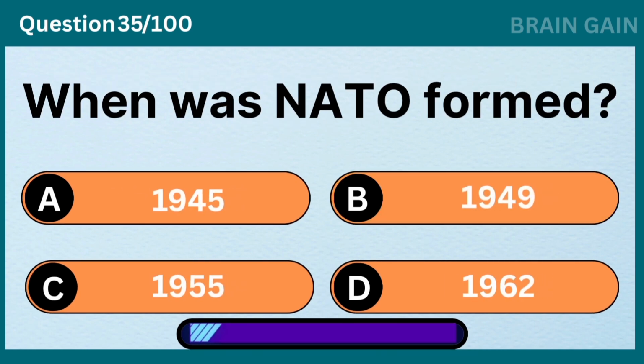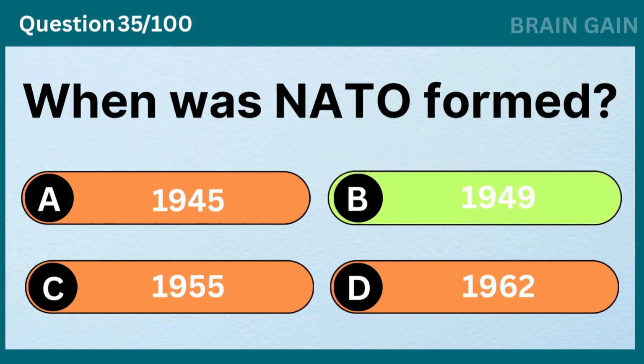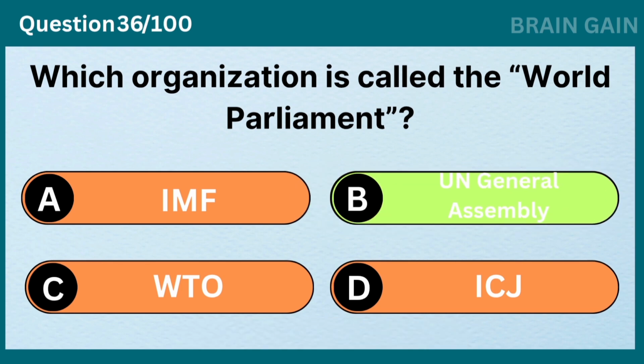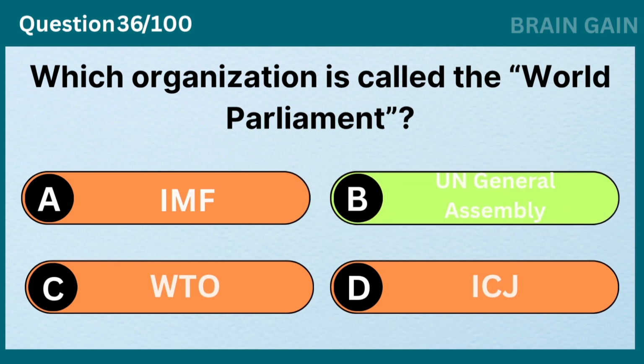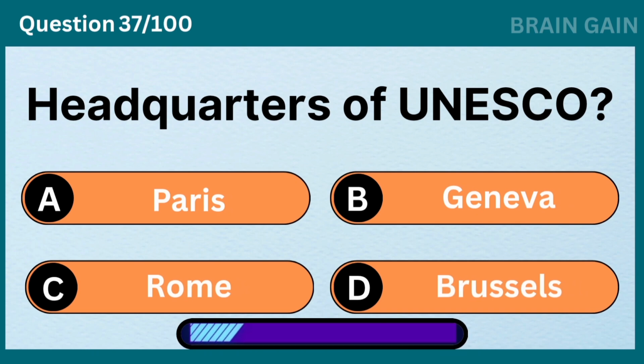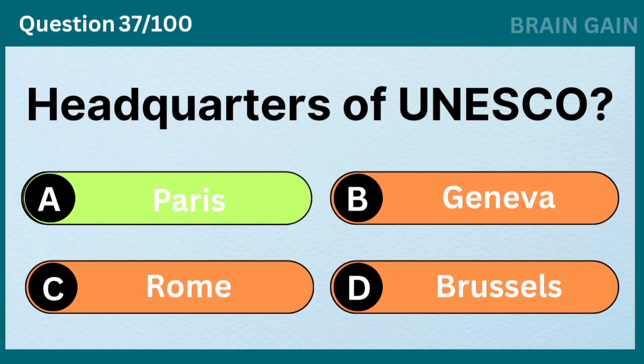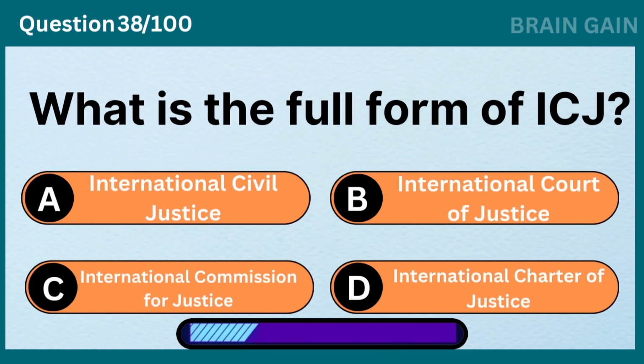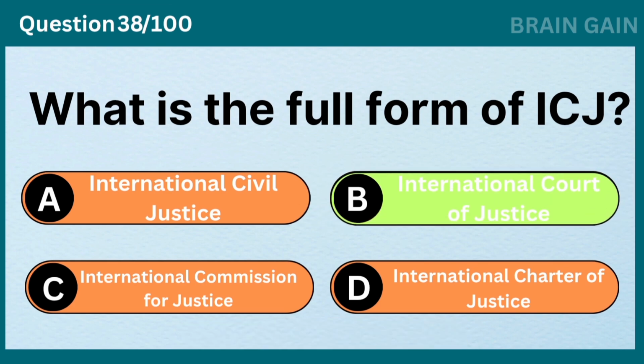When was NATO formed? 1949. Which organization is called the World Parliament? UN General Assembly. Headquarters of UNESCO? Paris. What is the full form of ICJ? International Court of Justice.